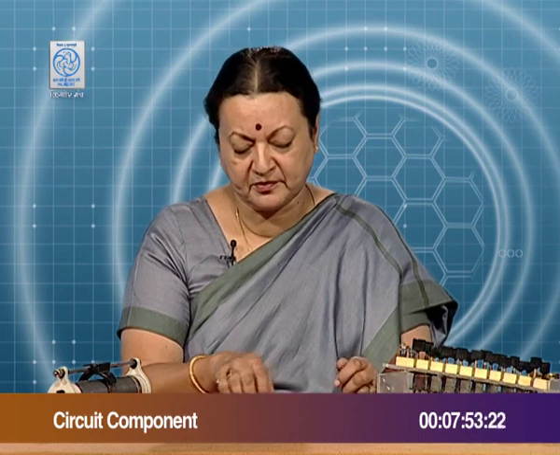So, this becomes a very, very important standard resistance box. The material used for making this is constantan or manganin, again for the same reason that they can hold the resistance value at different temperatures, and therefore, they become very, very important.